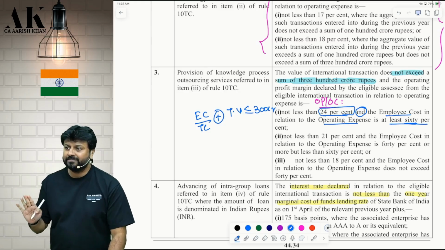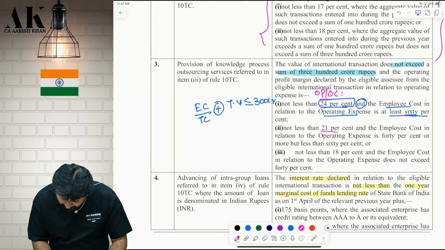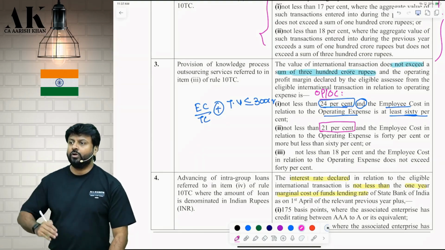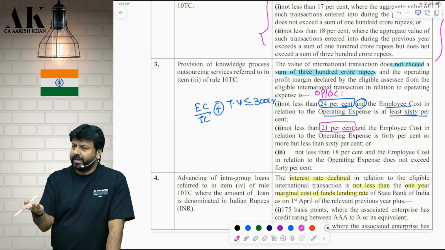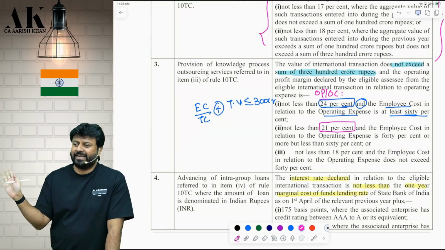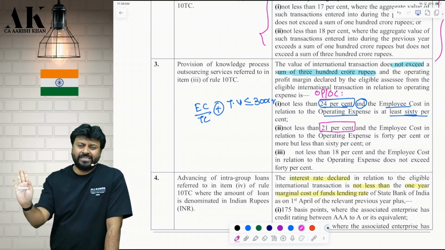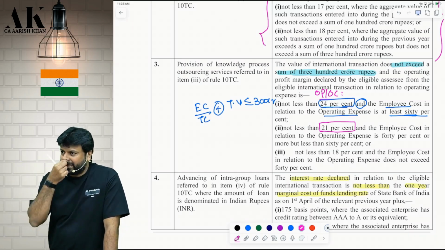Are you clear? Shall I go ahead? It will come down to 21%. Good or bad for you? As an assessee, is it good or bad from a tax perspective? These are not your actual margin. I am talking about what you should show. It is good as a tax assessee. You have to show lesser margin, correct?